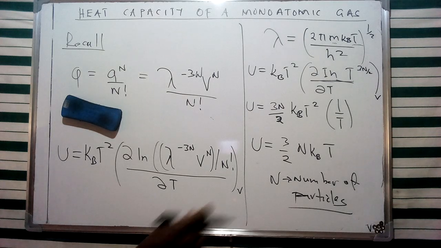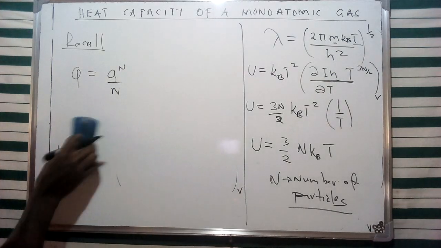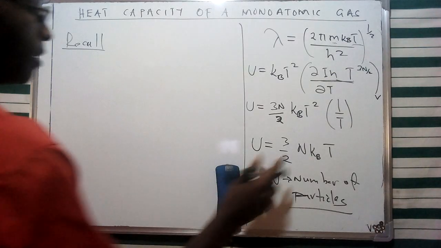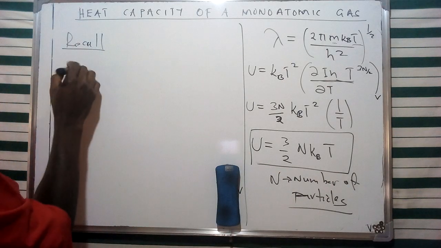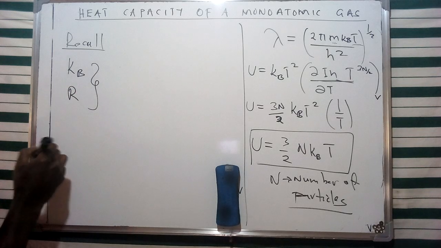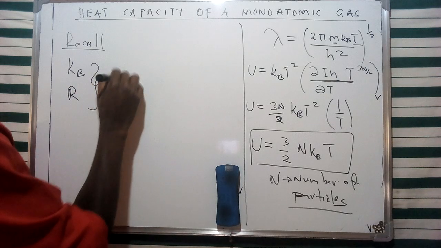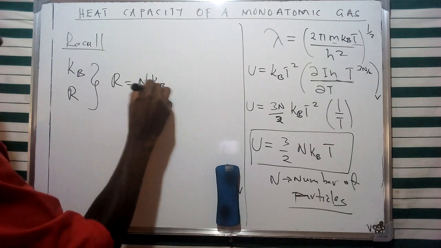Now, using the relationship between the Boltzmann's constant and the universal gas constant, we can still find a relationship which is going to give us a final representation of this specific formula. In this case, I've mentioned the Boltzmann constant and the universal gas constant, and this is going to give us a formula over N kB, NAkB.